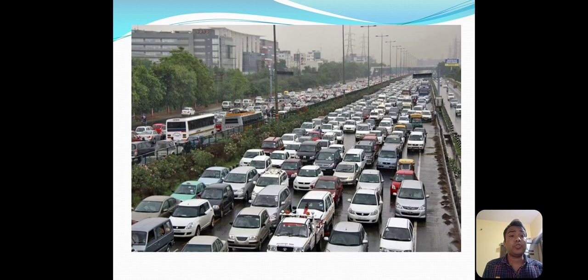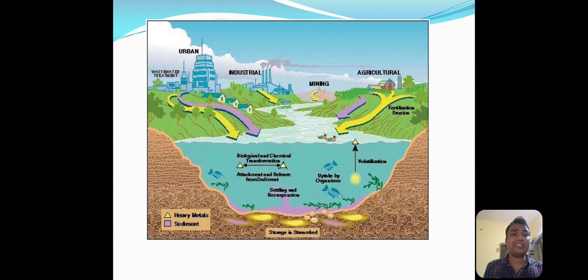Again, we are using a lot of vehicles for the transportation of human beings as well as the different types of material needed by human beings. So this also releases a number of chemical heavy metals into the environment. All these heavy metal contaminants or pollutants released into the environment contaminate the biosphere, which causes harmful effects to human beings as well as animals and the plants.